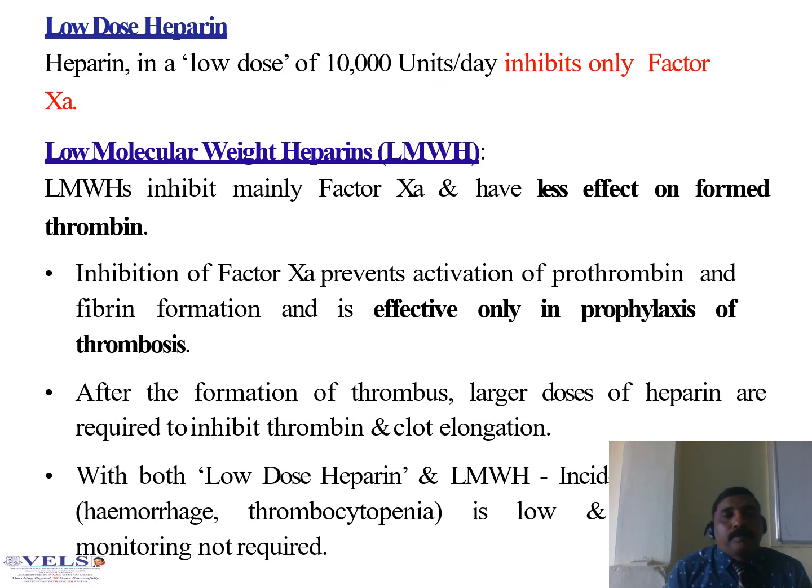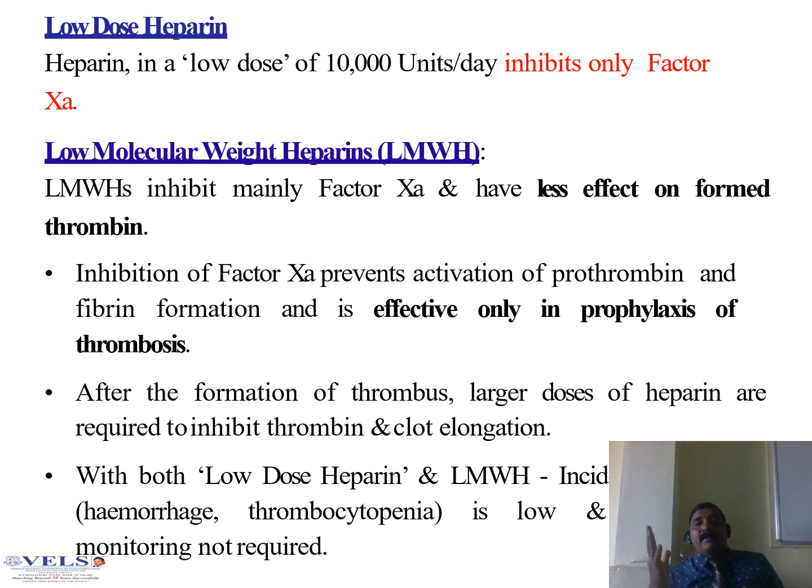Low dose heparin, 10,000 units per day, inhibits only factor 10A. Low molecular weight heparin inhibits mainly factor 10A and has less effect on formed thrombin. That is the difference between LMWH and normal heparin. Inhibition of factor 10A prevents activation of prothrombin and fibrin formation, and is effective only in prophylaxis of thrombosis. After the formation of thrombus, a large dose of heparin is required to inhibit thrombin as well as clot elongation.